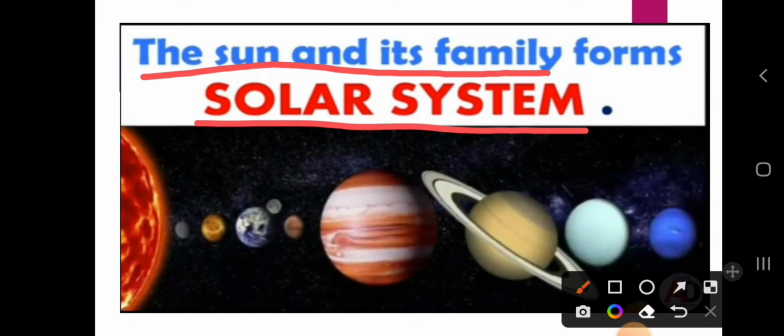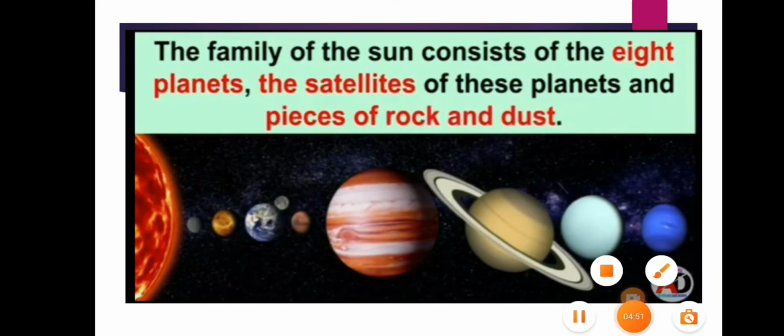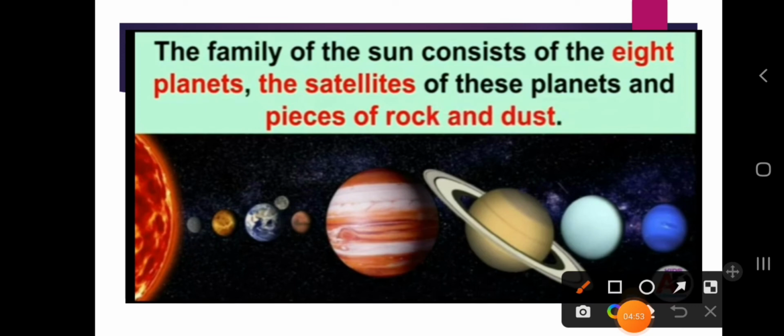The sun and its family form a solar system. If the question is asked, what do you mean by the solar system? The solar system is nothing but the sun and its family. So what family members are present there?